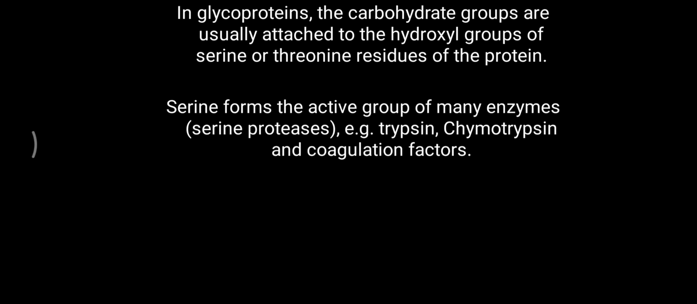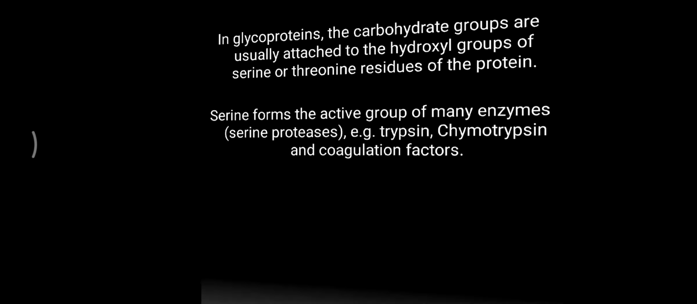So serine forms the active site of many enzymes, which are called serine proteases. For example, trypsin, chymotrypsin, and coagulation factors contain the serine amino acid at the active site. So one carbon transfer, alanine formation, glucogenic function, and also selenocysteine are all important functions of this serine amino acid. So serine, in general, which is an important amino acid, is derived from phosphoglycerate, alanine and glycine. It is present in proteins.